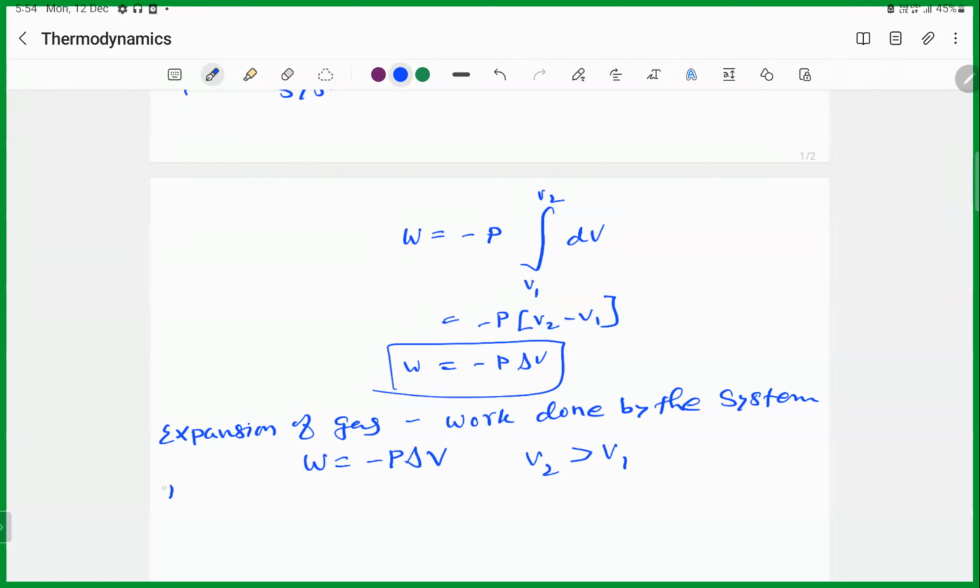So work done by the system is negative. Work done on the system is positive. Okay, we should never forget this. Done on the system is positive, done by the system is negative.